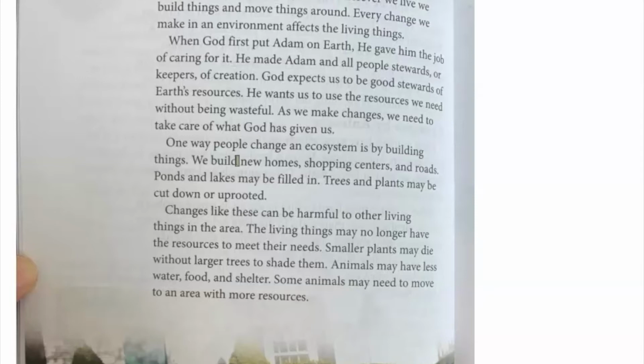God expects us to be good stewards of earth's resources. He wants us to use the resources we need without being wasteful. As we make changes, we need to take care of what God has given us. One way people change an ecosystem is by building things. This is what we people do.